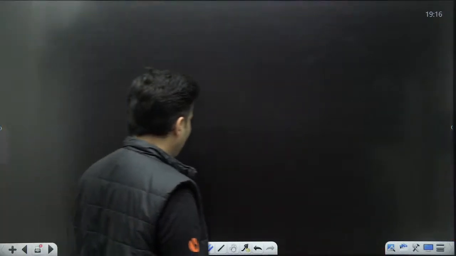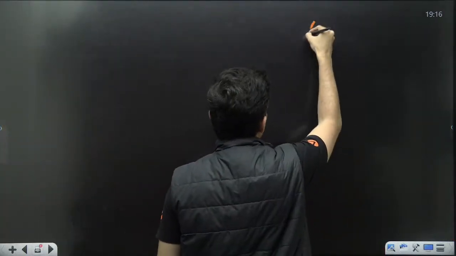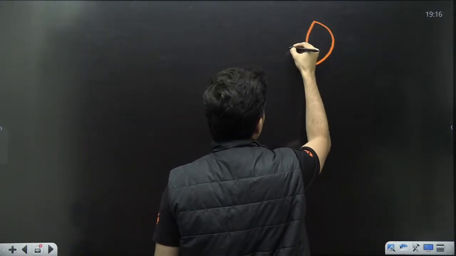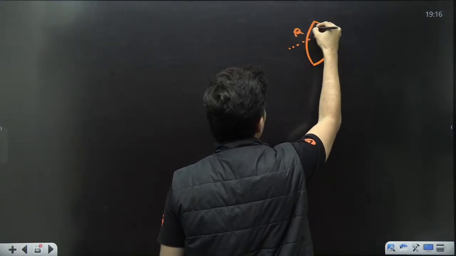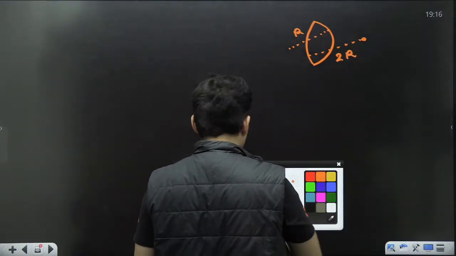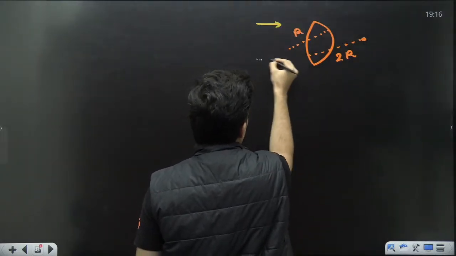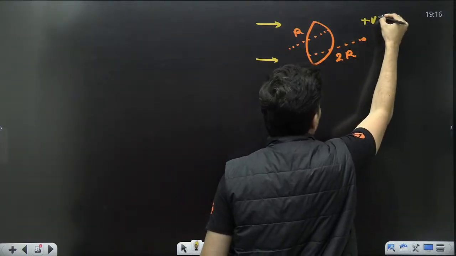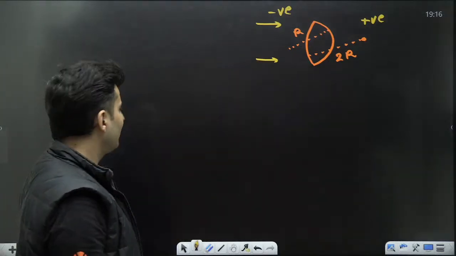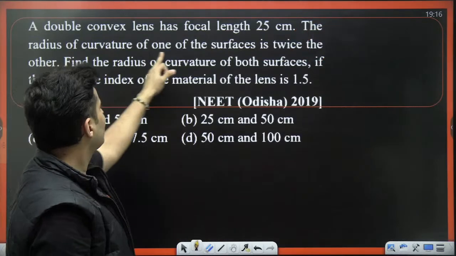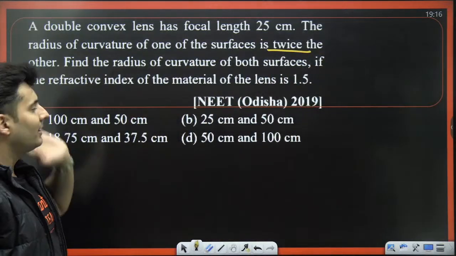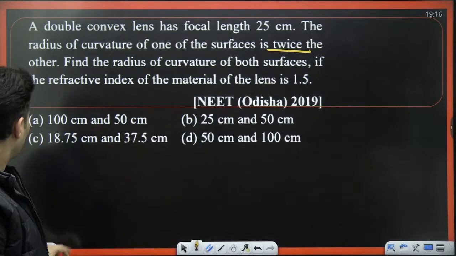Okay, I think we should draw the diagram. That will always be better. So one surface is like this, one surface is like that, and let's say this is R. Then this is basically 2R, and if the ray of light is coming like this, this will be the positive side, this will be the negative side. Positive side, negative side. R, 2R. Why? Radius of curvature of one surface is twice the radius of the other. Okay, that's the reason. Cool.